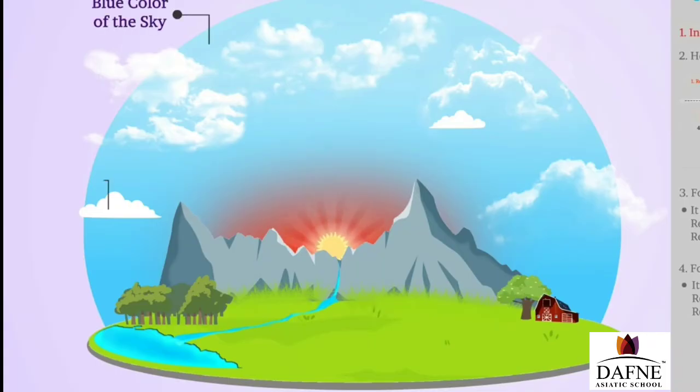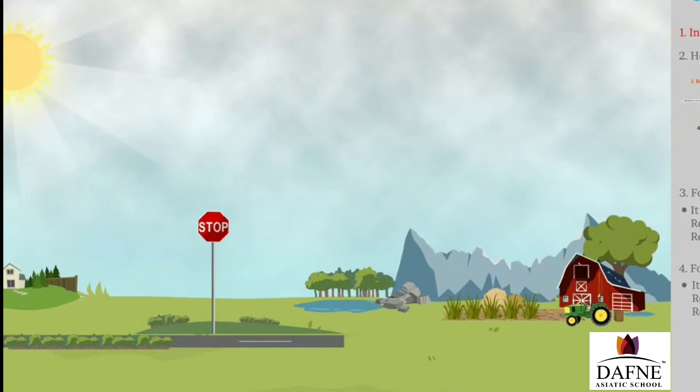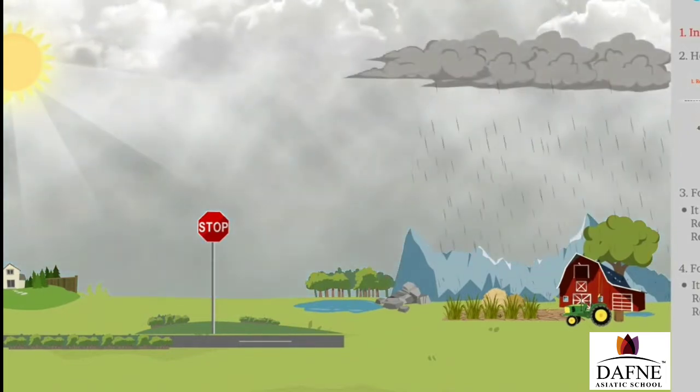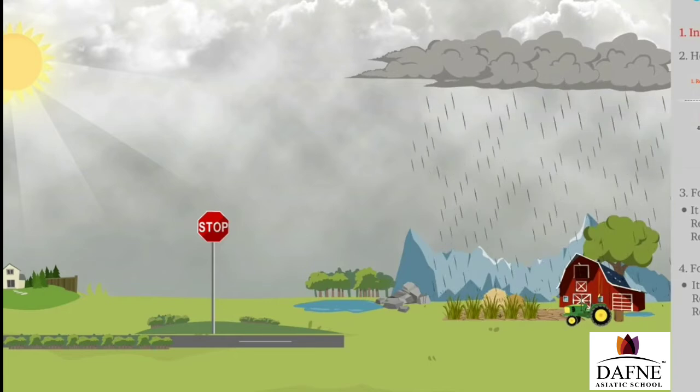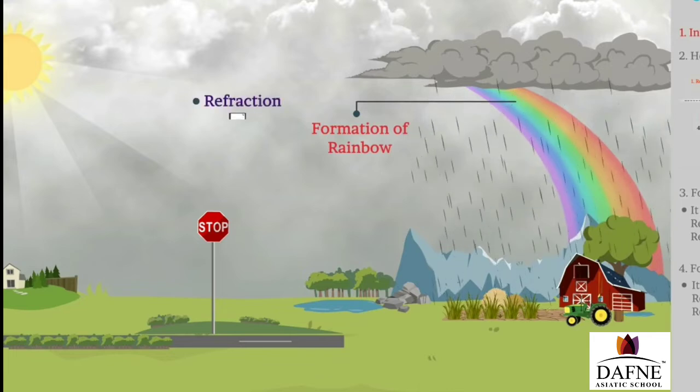See, in the picture, you are going to see the different visual effects that are caused due to the sunlight, like blue color of the sky, even the clouds appearing white, the red hue around the sun, even the formation of rainbow in the atmosphere. So usually we find the rainbow when it just rains, because whenever it's raining, the water molecules that are present in the atmosphere, even the water droplets.